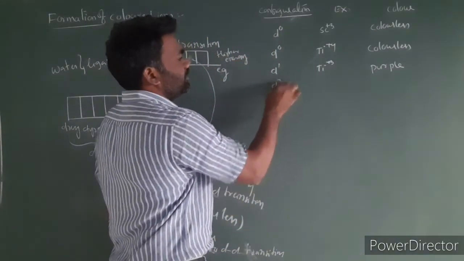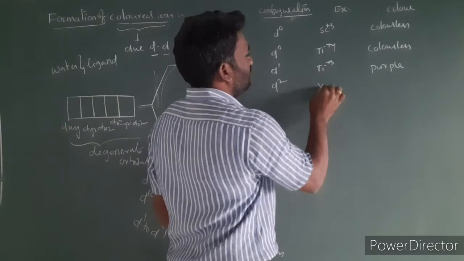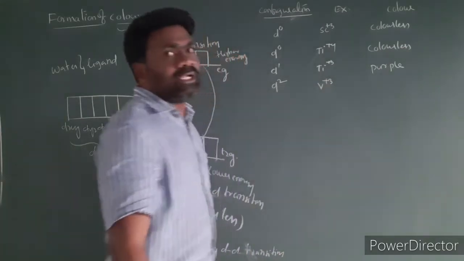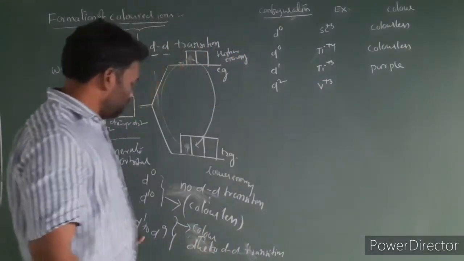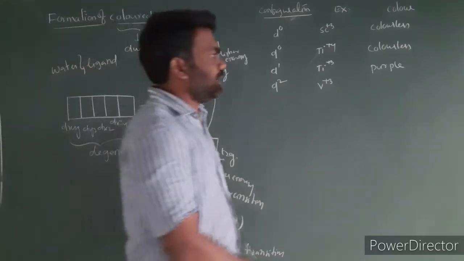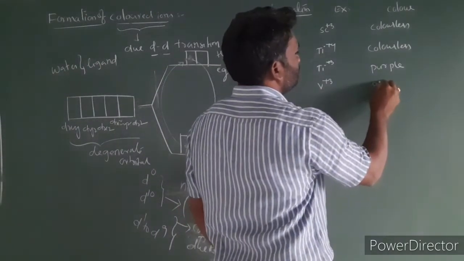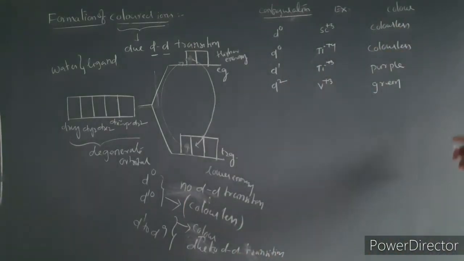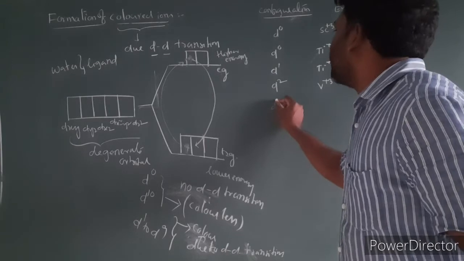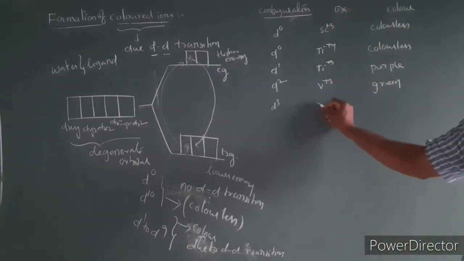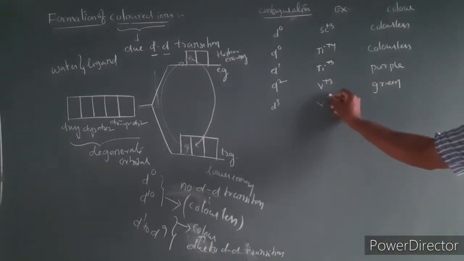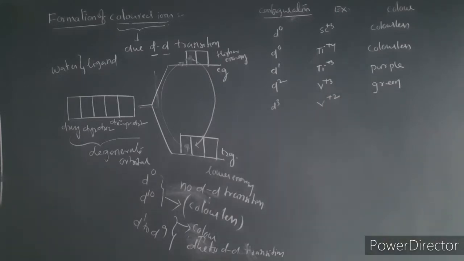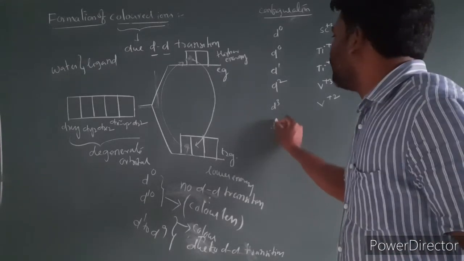Next I am taking the D2 configuration, for example vanadium plus 3. Any D1 to D9 ion has a color, and this one is green. Next is the D3 configuration, for which we can take vanadium plus 2. The color of this compound is violet. Now I am taking the D4 configuration.